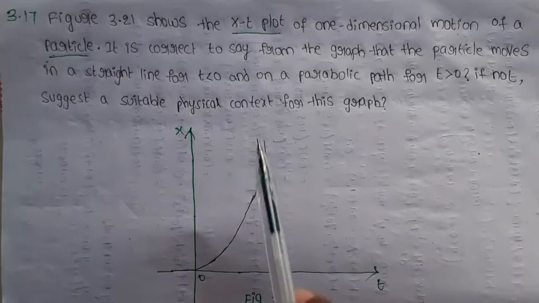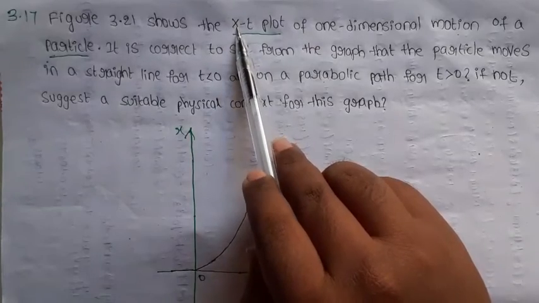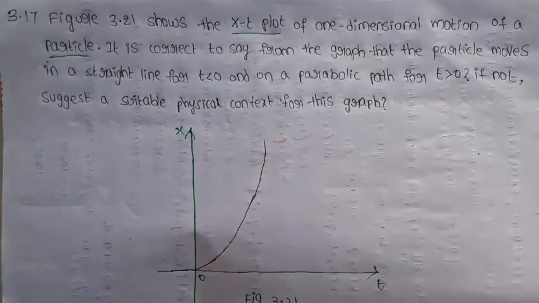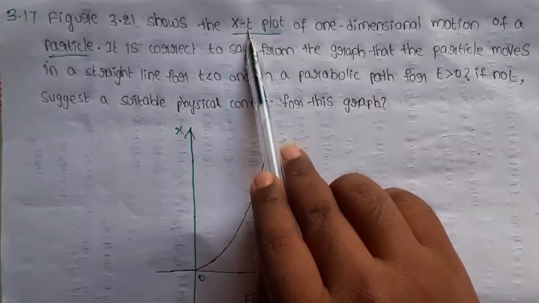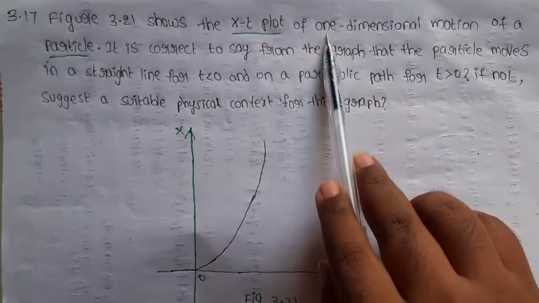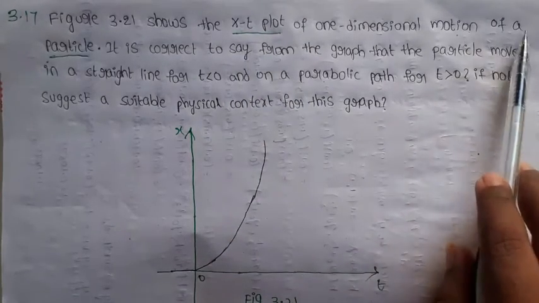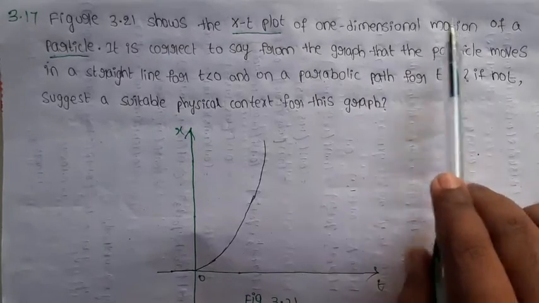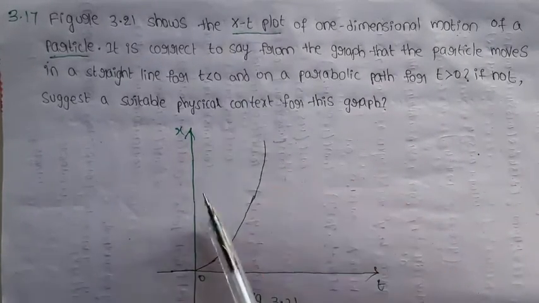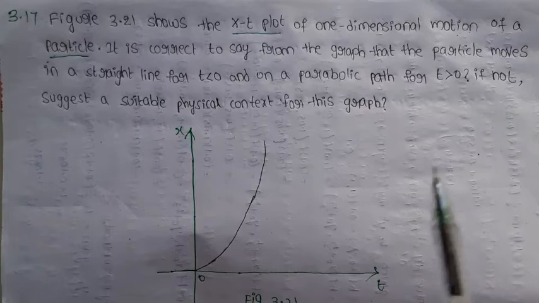This graph shows the displacement versus time graph of one dimensional motion of a particle. One particle is in one dimensional motion. We will draw an x-t graph, that is figure 3.21.